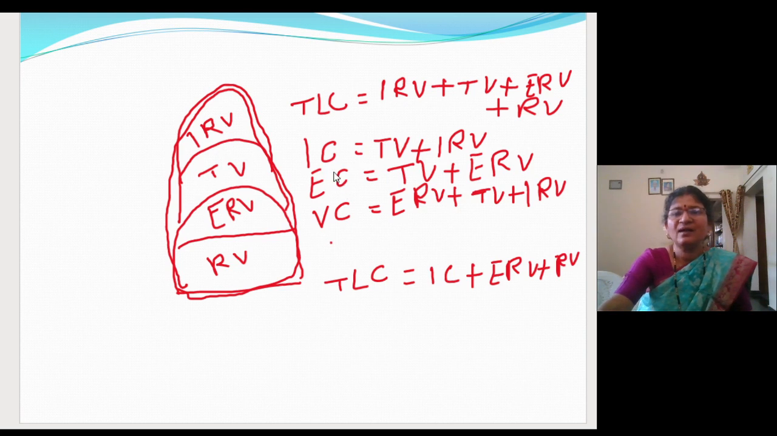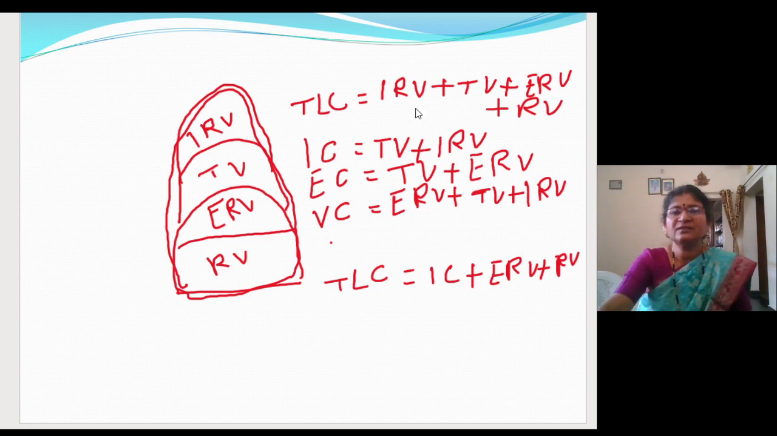Hope it is clear. IC is TV plus IRV. Expiratory capacity is TV plus expiratory reserve volume, and vital capacity is expiratory reserve volume, inspiratory reserve volume plus tidal volume, and total lung capacity is all. Fine. So here you can substitute the formulae that I wanted to say to you.